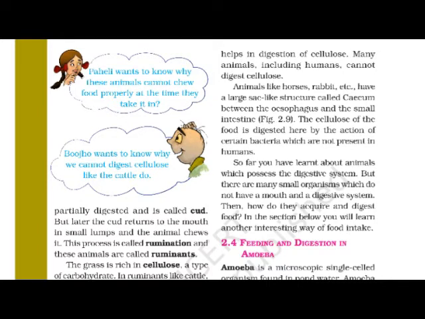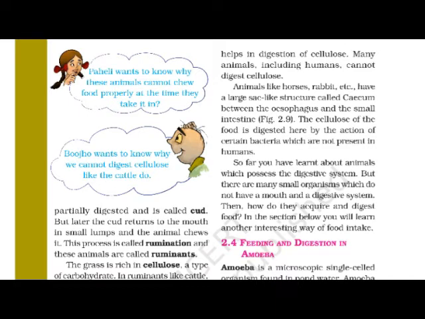Think about this, okay? As we know, cellulose is a kind of carbohydrate, but it cannot be digested by humans and many animals. Okay, we are going to talk about it, but before that, here two questions are asked by Paheli and Bhujo. See what Paheli and Bhujo think.